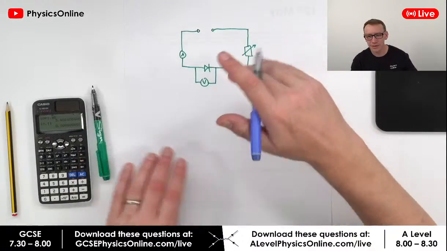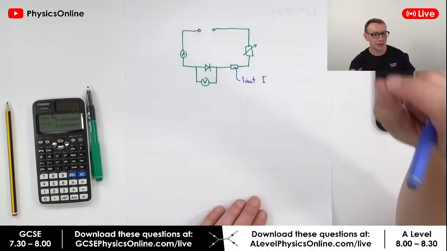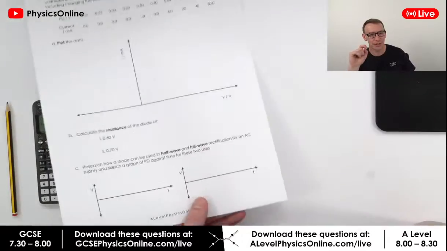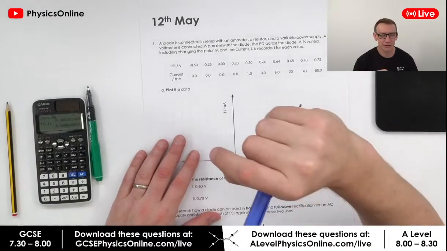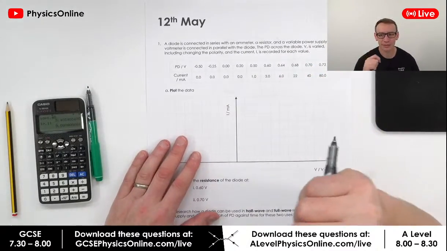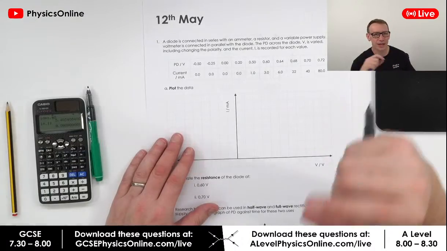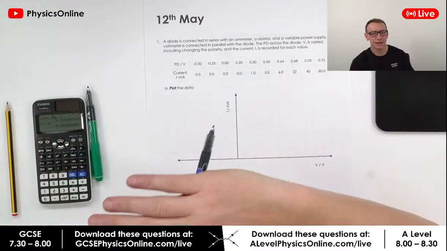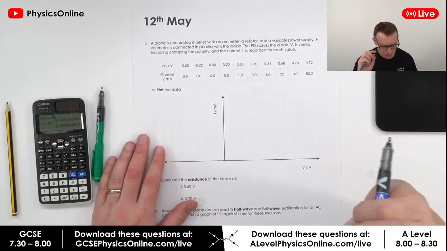And at the moment, this is for anybody doing A-level physics. I reckon everybody needs to know about diodes and the IV characteristics at A-level. So this is suitable for AQA, Edexcel, OCR, international A-levels as well.